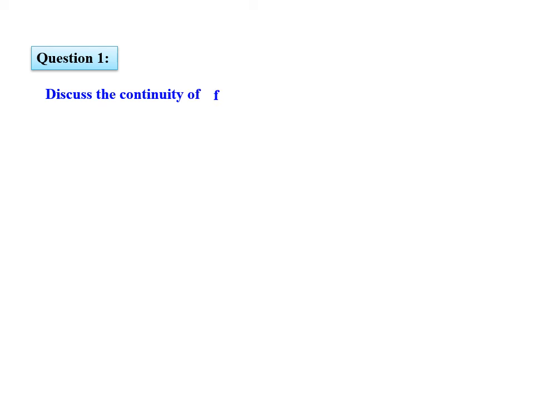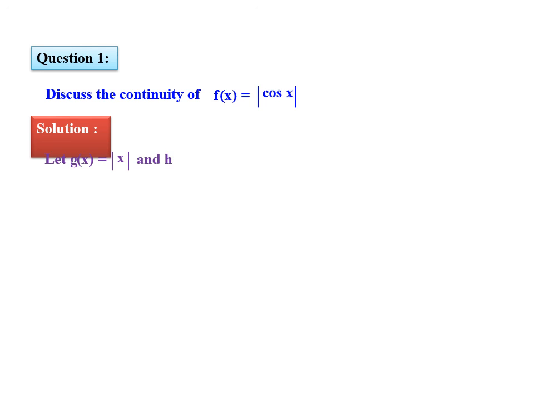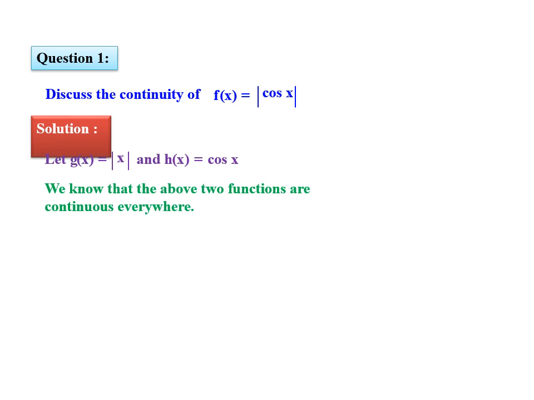Next question. Discuss the continuity of f of x is equal to mod of cos x. So let g of x equals mod x and h of x equals cos x. So we know that the above two functions are continuous everywhere. So g composition h of x is equal to g of h of x, which equals g of cos x, and g of cos x is equal to mod of cos x. So mod of cos x is also a continuous function.